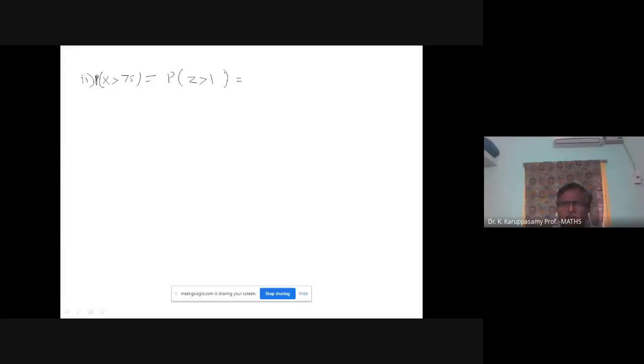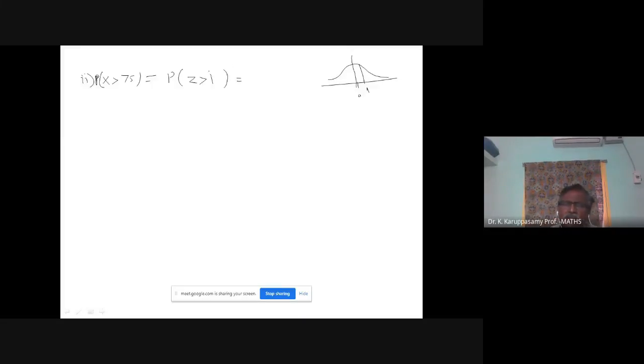Our calculator will give values from 0 to some number. How to express Z greater than 1 in terms of 0 to something? Once again, let us take the bell-shaped curve. If you understand the curve, any problem we can do. This is 0. Z equal to 1 may be at this place, roughly. This is my Z equal to 1.